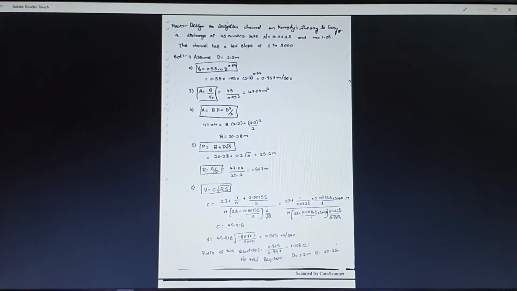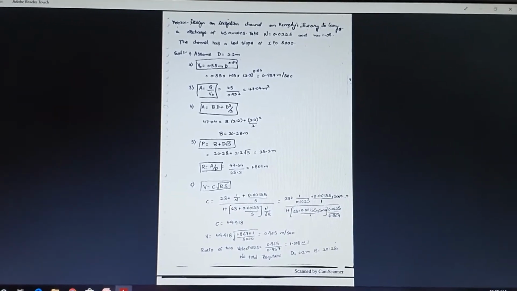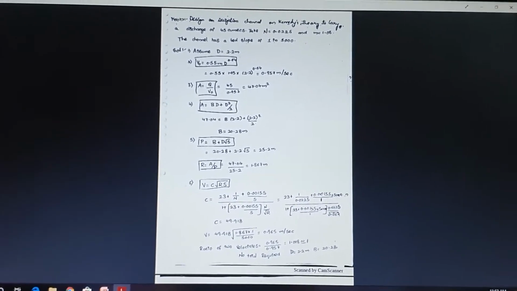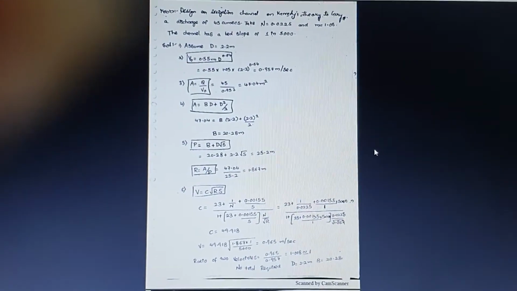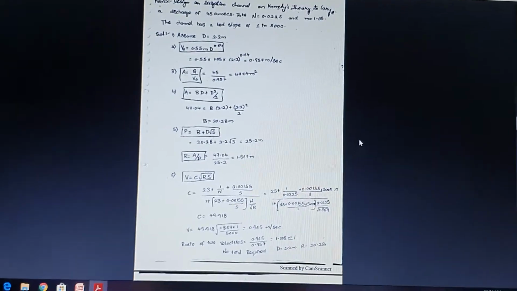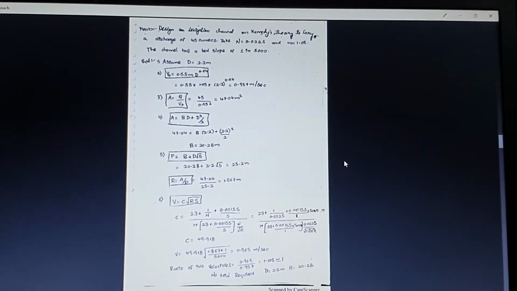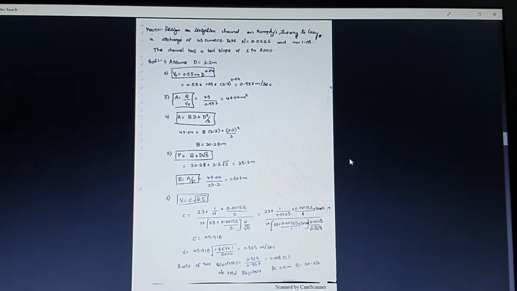Design an irrigation channel based on Kennedy's theory to carry a discharge of 45 cumecs. Take N is equal to 0.0225 and m is equal to 1.05, and the channel has a bed slope of 1 in 5000. So here, what is the first step we need to do? We need to assume the value of D, which is 2.2 meter.